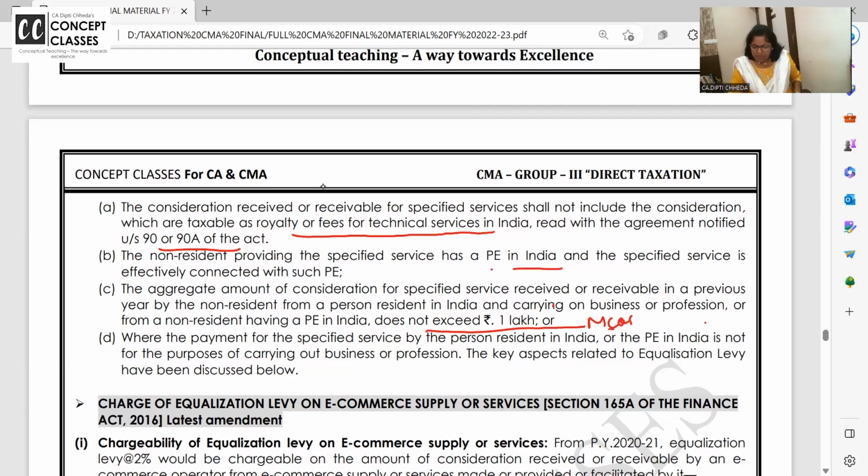Mark it important for MCQs. Important for MCQs.